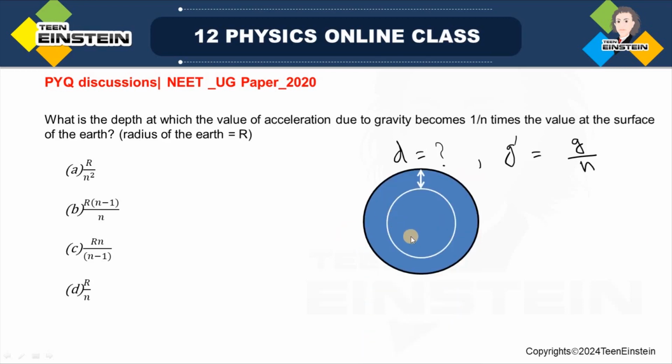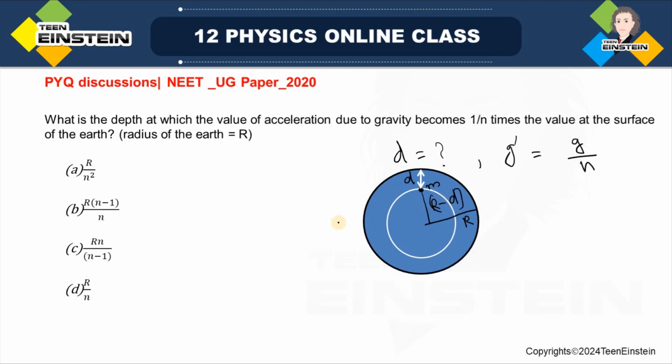Suppose this is the earth having radius r, and this is the depth, and at this particular position there is a small mass m. This is the depth d from the surface of the earth, so this distance will be r minus d.